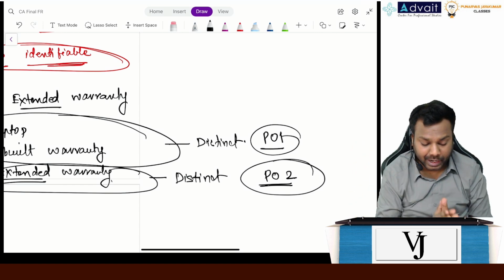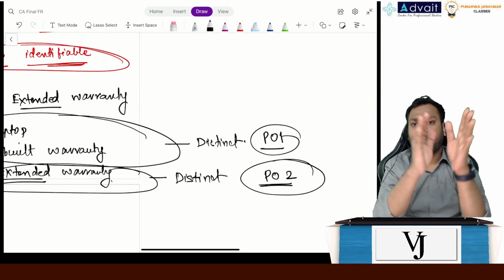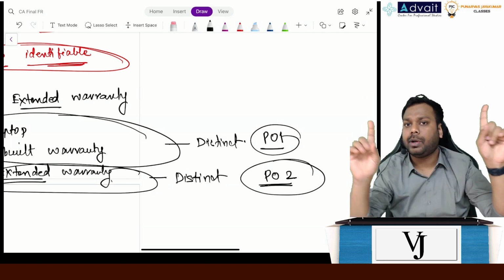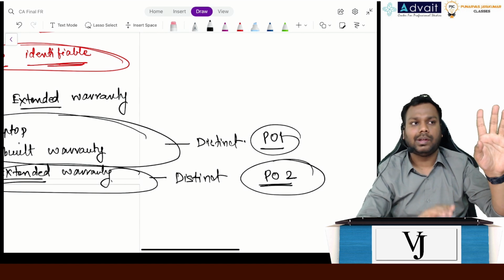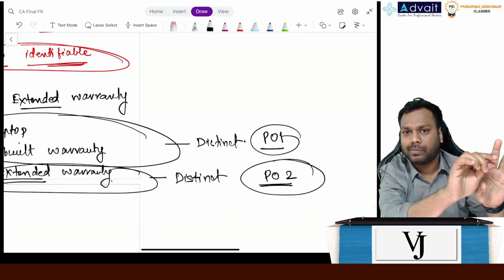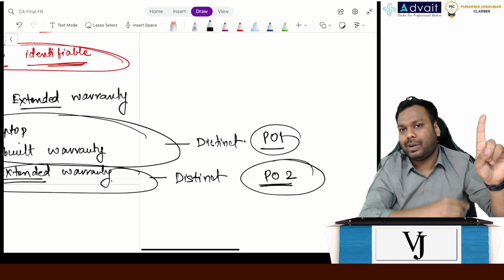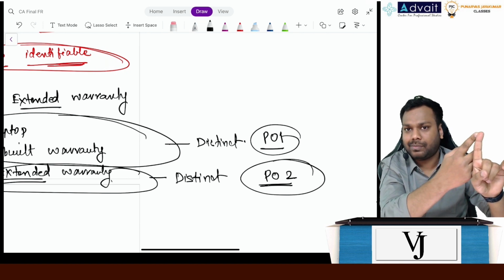Now understand again, in a particular contract there can be two instances. First instance is there is one promise only. If there is only one promise, definitely that will be distinct, right?